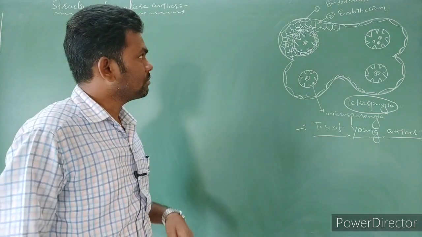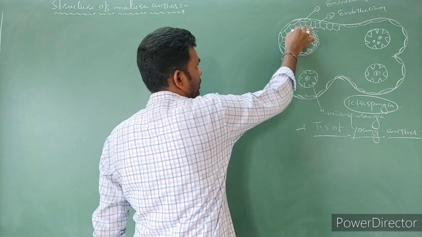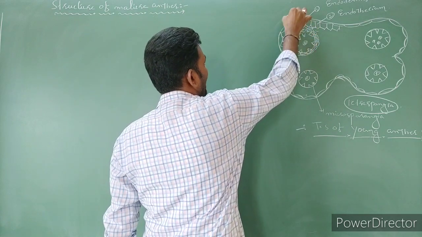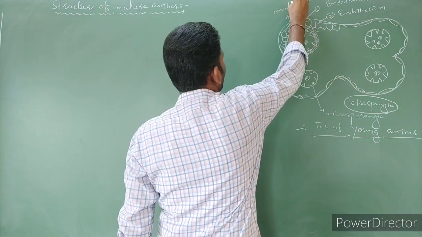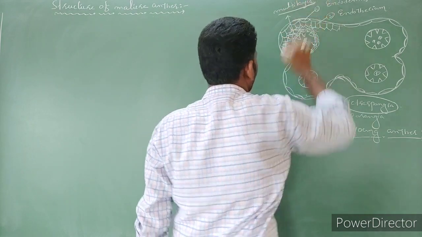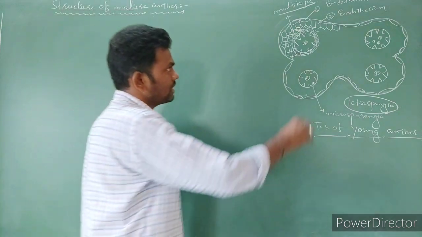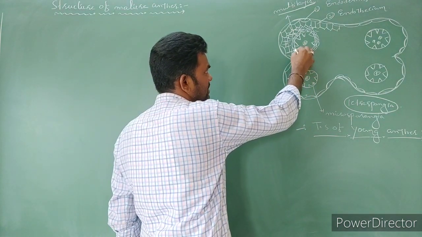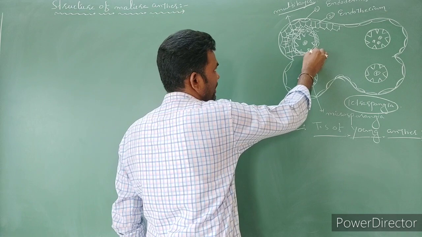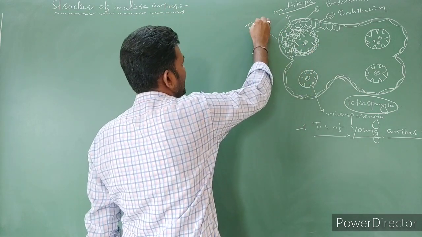Below the endothecium, a number of multi-layered cells are there. And below the multi-layered cells, uniseriate cells are there. These uniseriate cells we call tapetum cells.